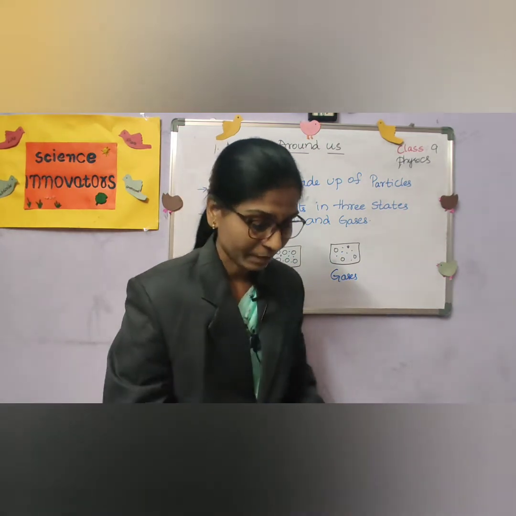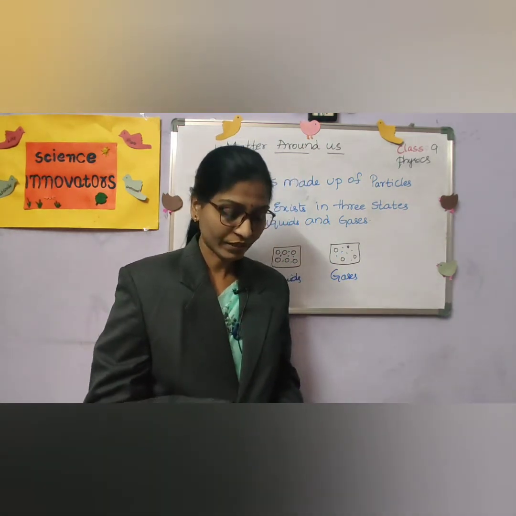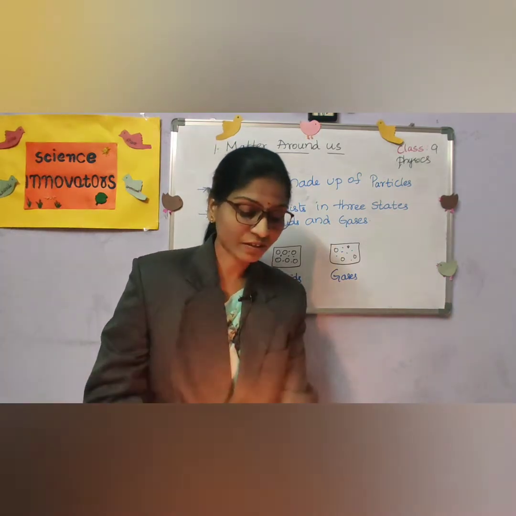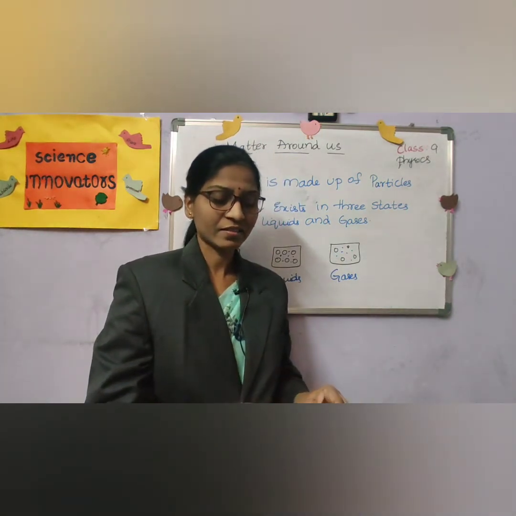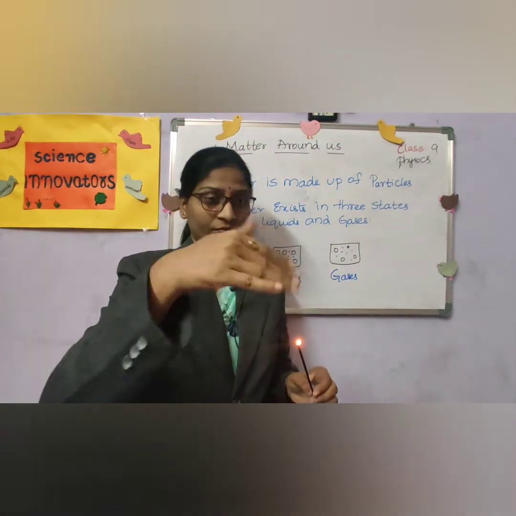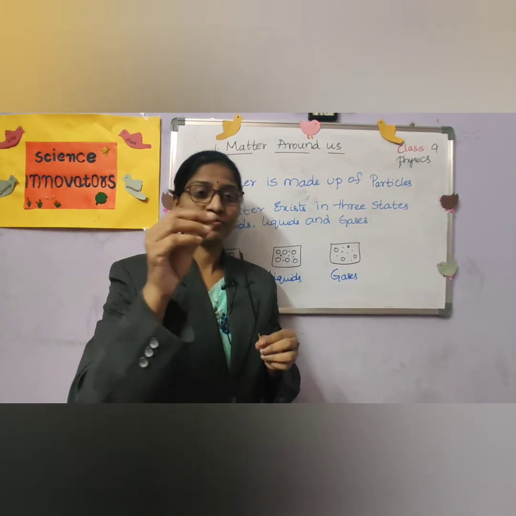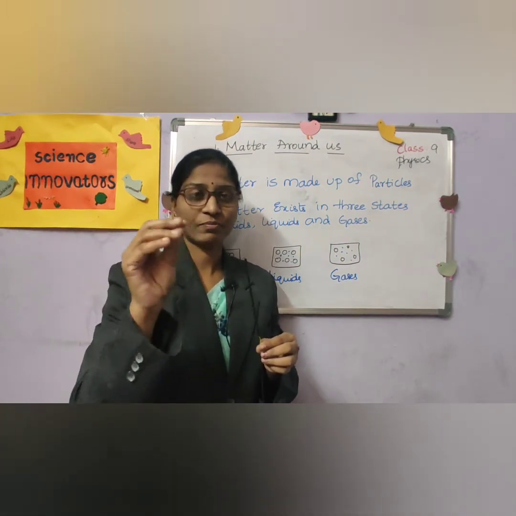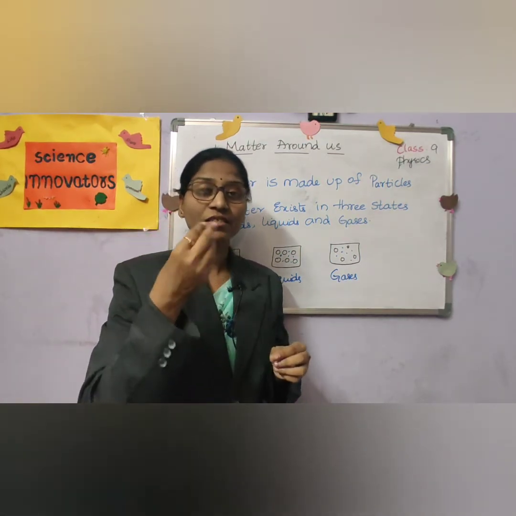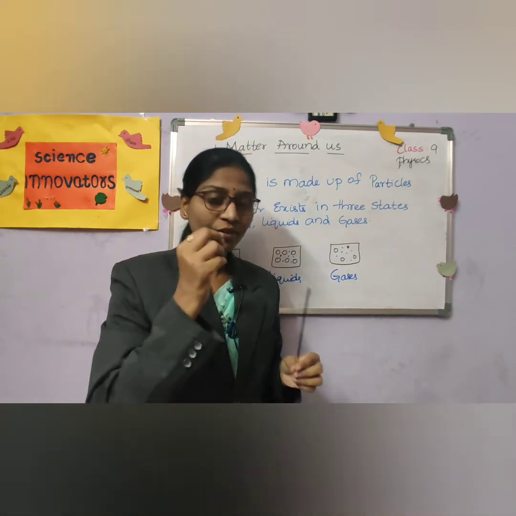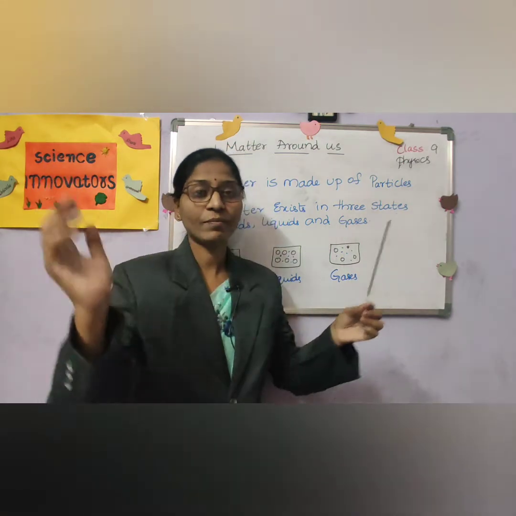I'll show you one example. See, we can feel it when we burn the incense stick like this. See the fumes or the smoke coming from the incense stick, we can just feel it, we can smell it. That means when it is kept at one place, it will be moving.